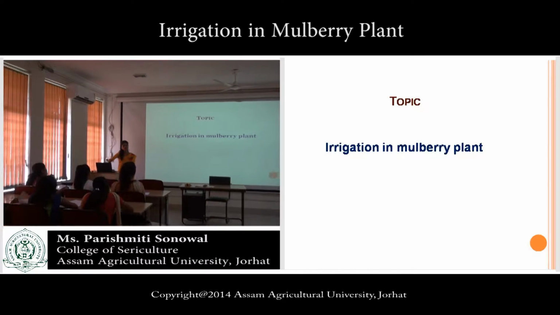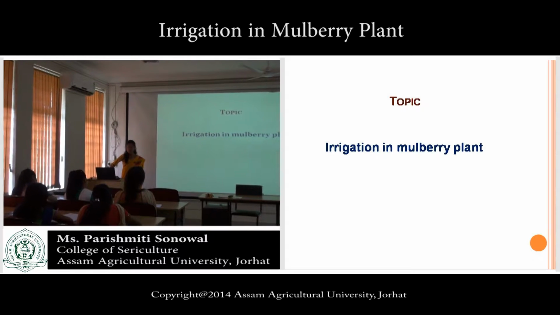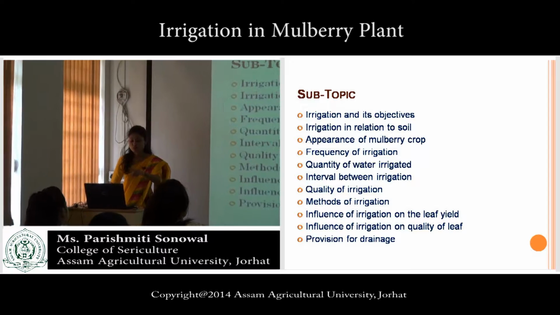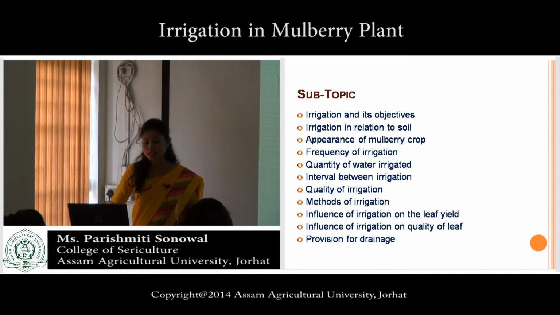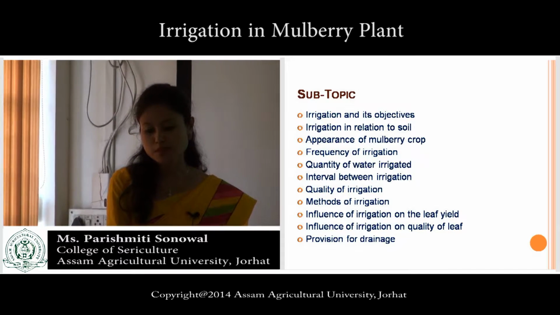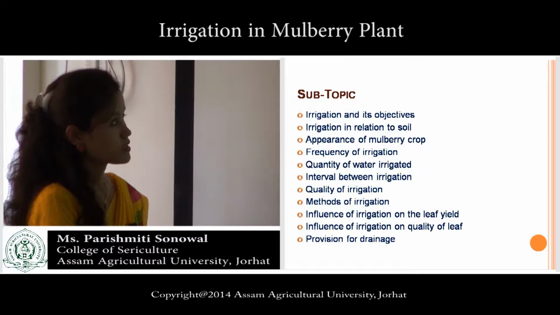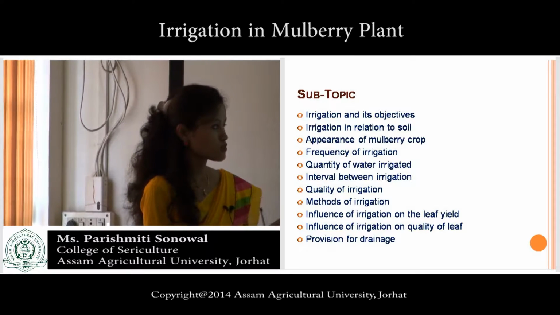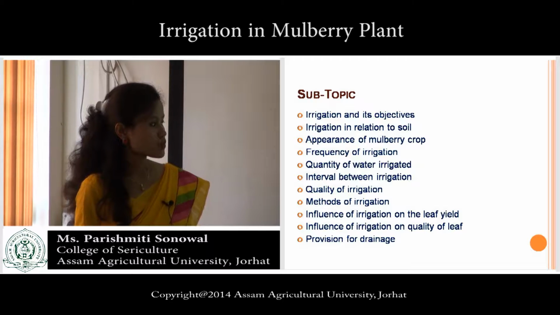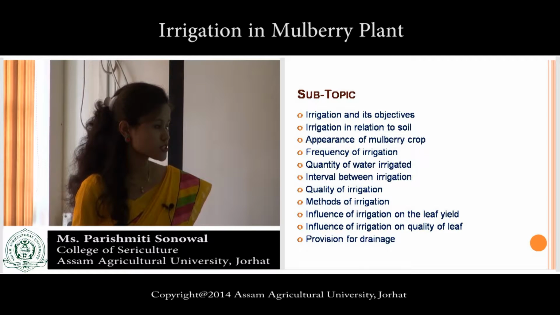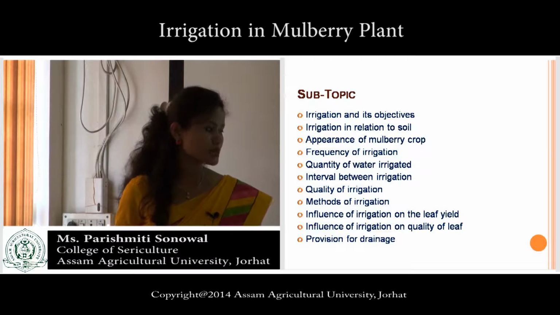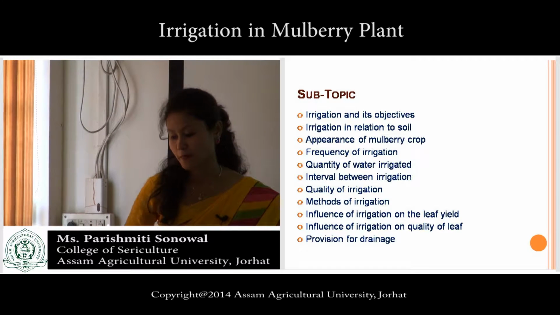So today's topic will be on irrigation in mulberry plant. Under this, the subtopics will be irrigation and its objective, irrigation in relation to soil, appearance of mulberry crop, frequency of irrigation, quantity of water irrigated, interval between irrigation, quality of irrigation, methods of irrigation, influence on the leaf yield, quantity of leaf and provision for drainage.